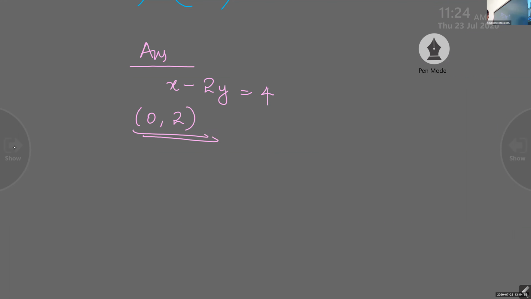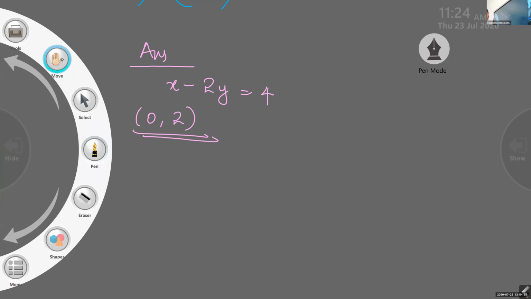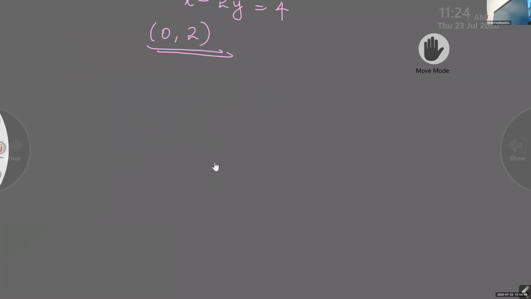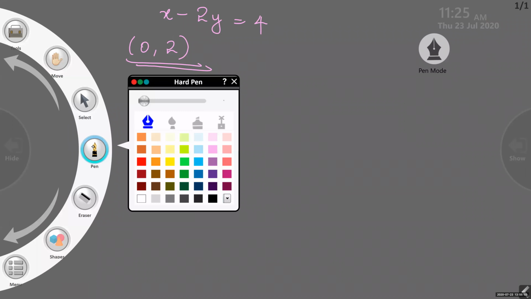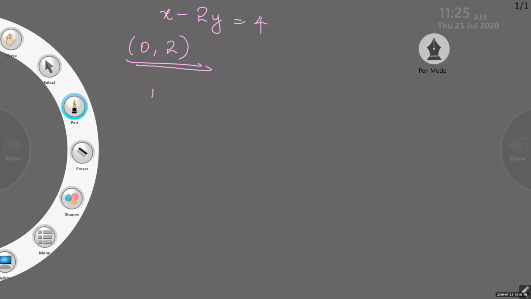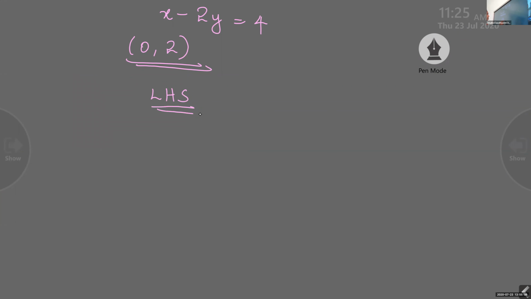Okay, children. So how to find out? I will show you. You have to write the LHS. The equation is x minus 2y equal to 4 and LHS is x minus 2y only. You don't write the 4 there.